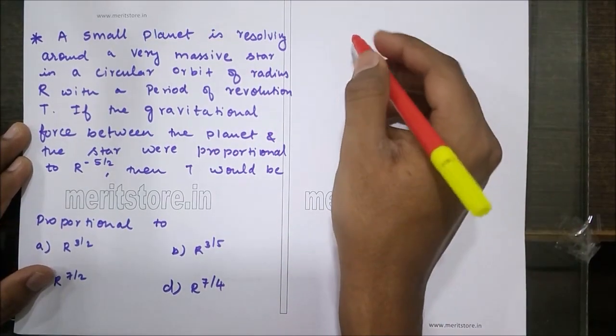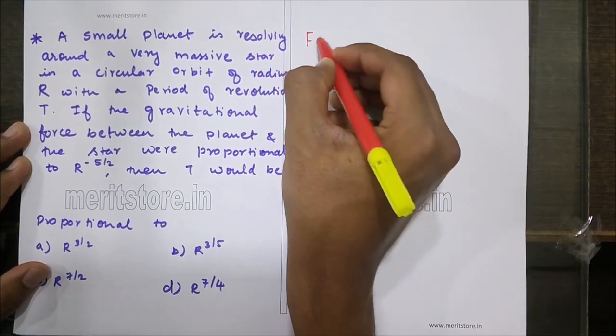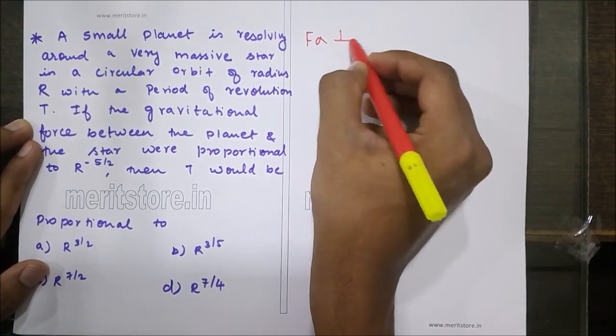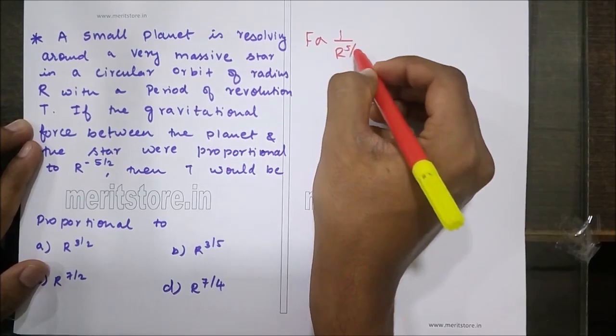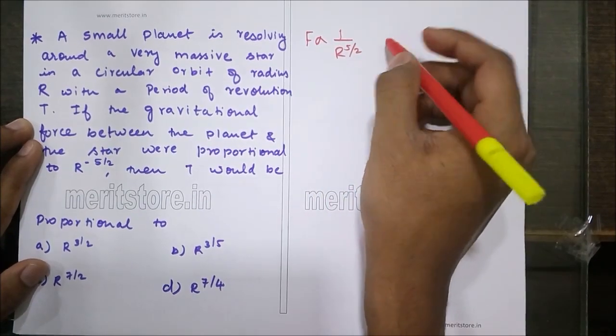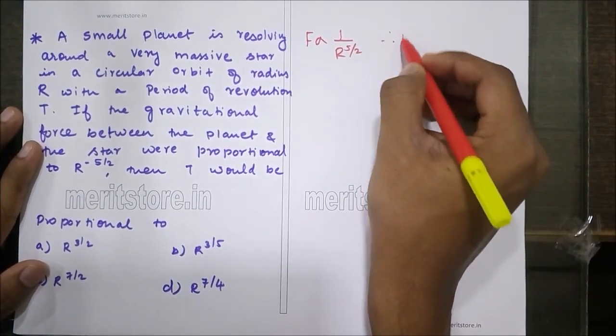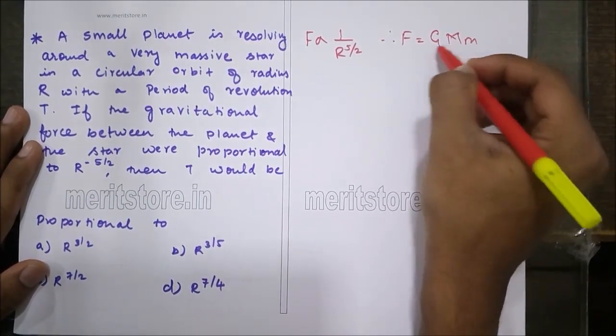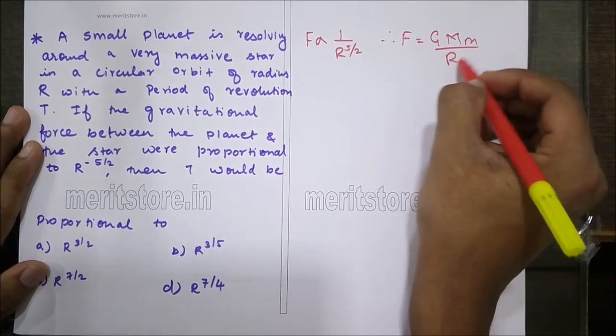Now, according to this question, the gravitational force is proportional to r raised to minus 5 by 2, which can be written as 1 over r raised to 5 by 2. So F is nothing but G times mass of the star, mass of the planet, over r raised to 5 by 2.